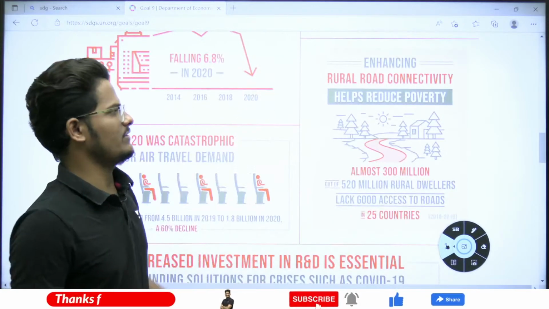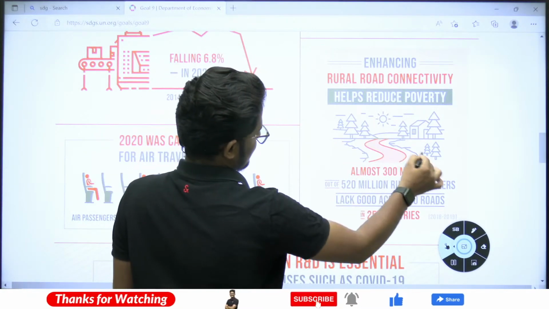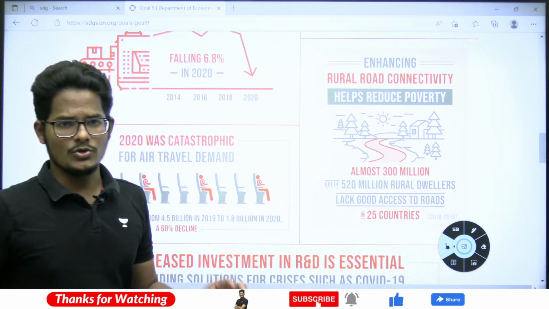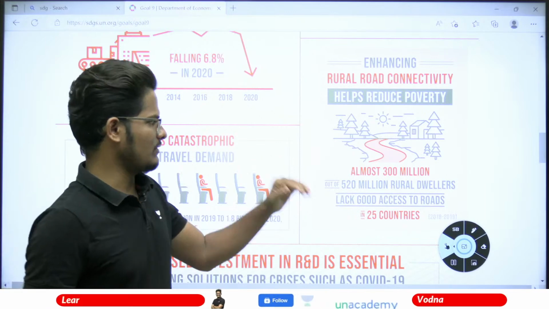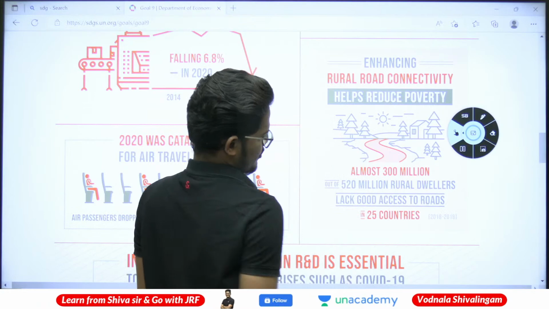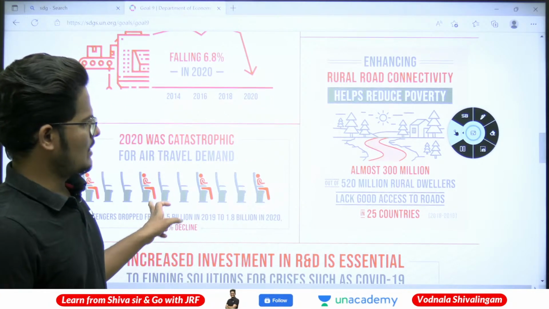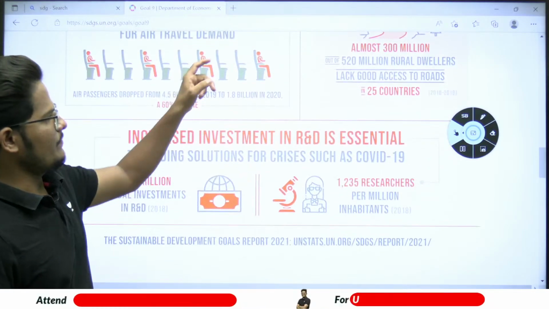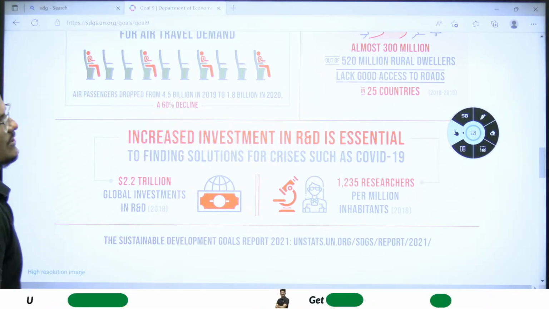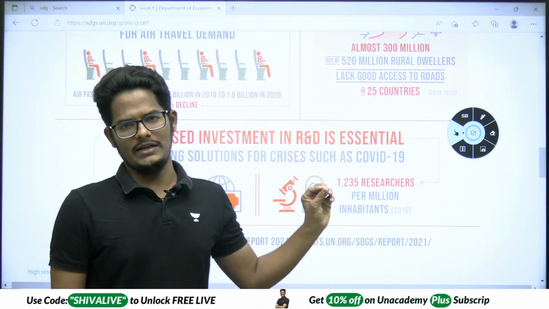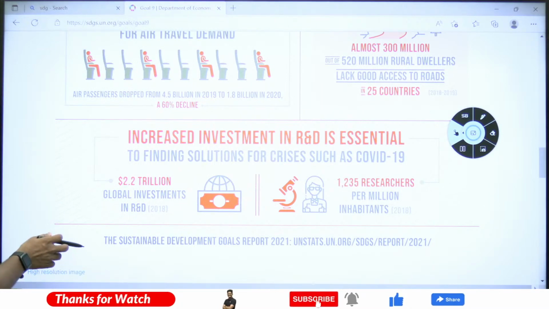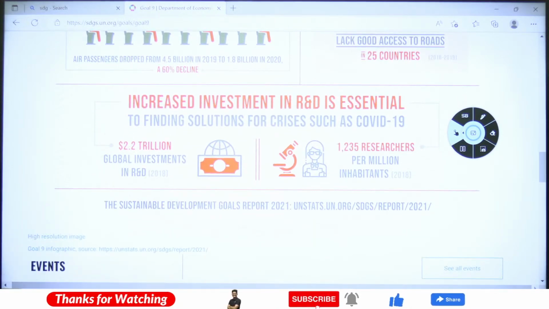Enhancing rural connectivity helps to reduce poverty. Mainly rural road connectivity is the one which is hampering us. If we can improve rural road connectivity, it will reduce poverty, and whatever they produce will be accessible to many people. Almost 300 million out of the 520 million rural dwellers lack good access to roads. They are facing problems with respect to roads.